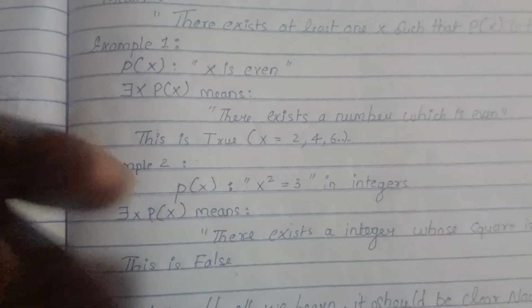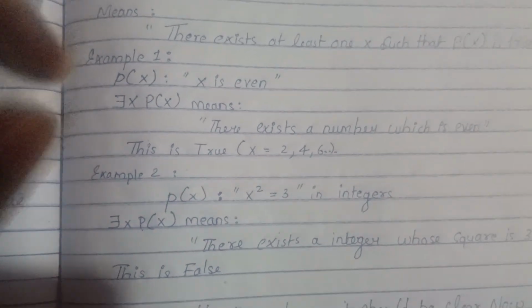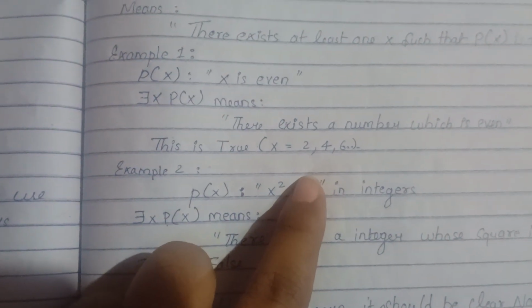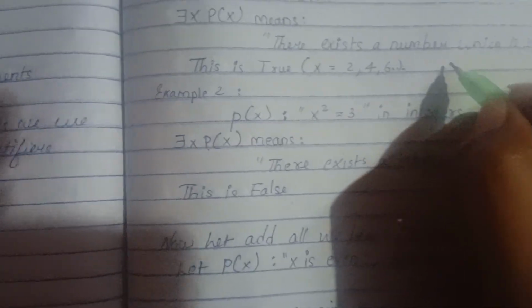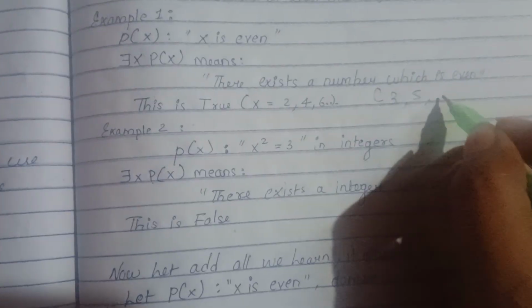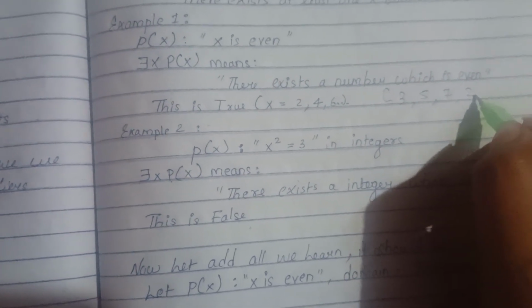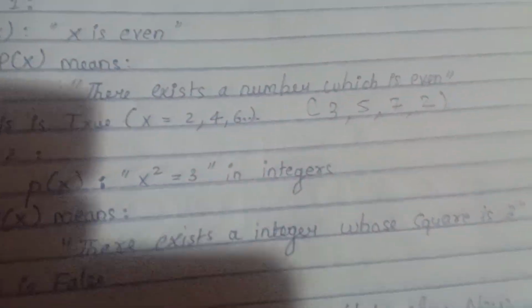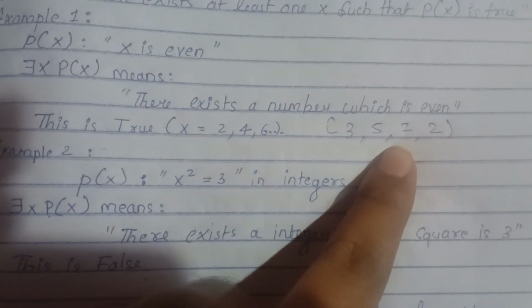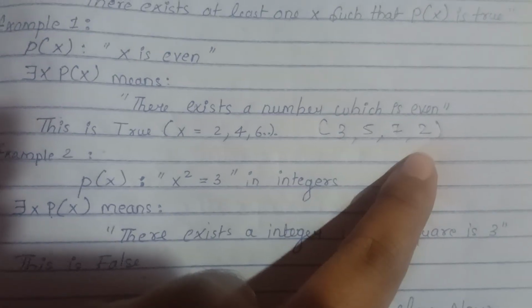So this is true. But suppose we have a set like this: 3, 5, 7 and 2 at last. If you see, this number is odd, this number is odd, 7 is odd, but this 2 is even.